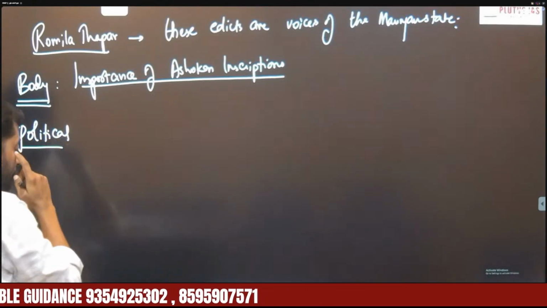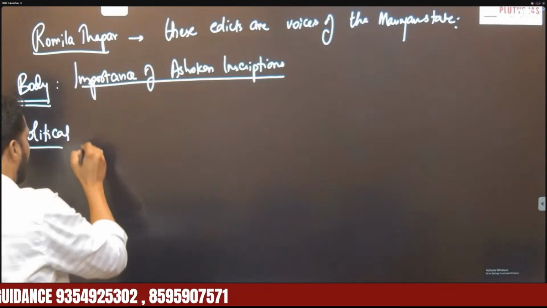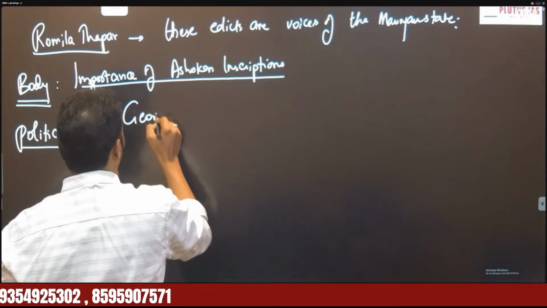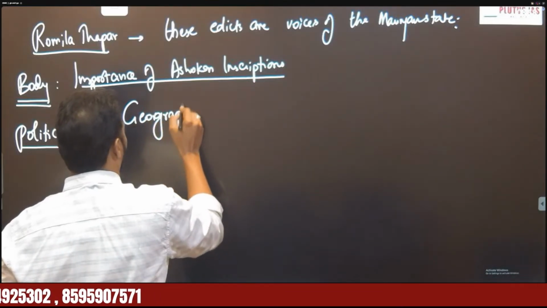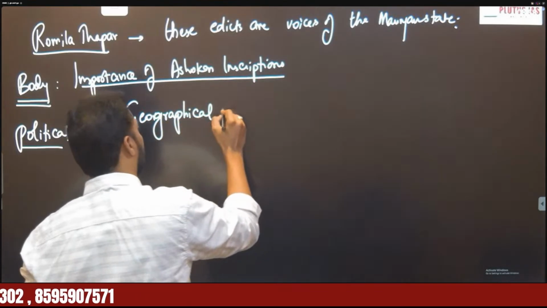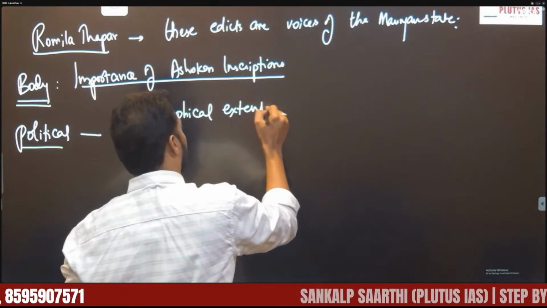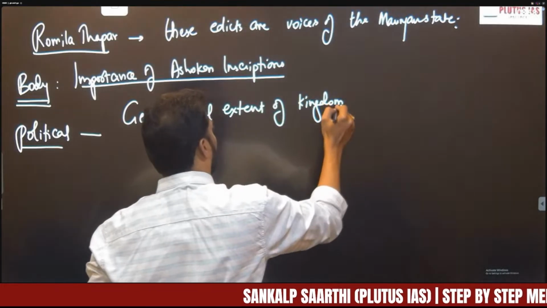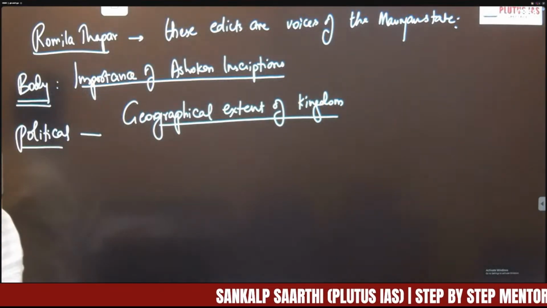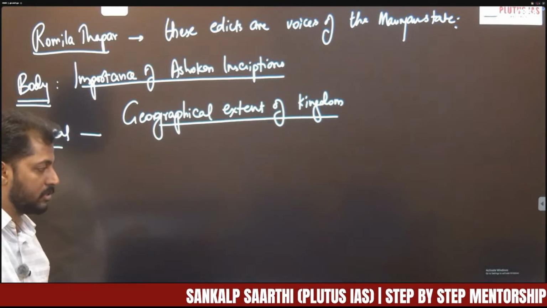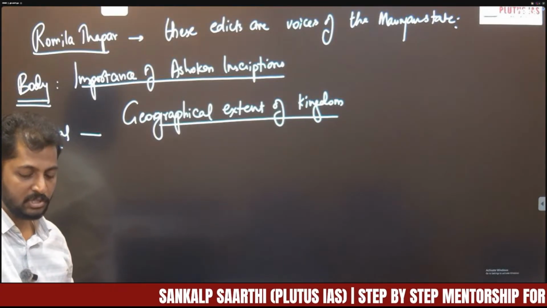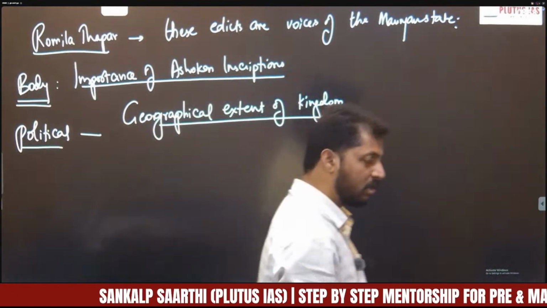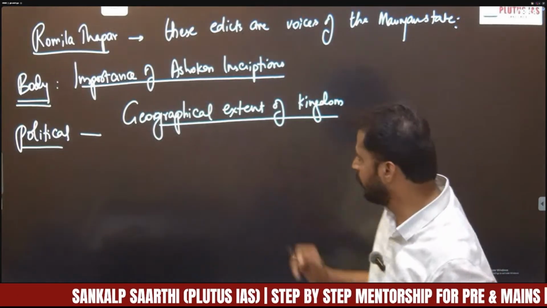So let us see the political importance. In political importance, these inscriptions give us information on the geographical extent of the kingdom. The first and foremost significance of these Ashokan edicts is that they give us information on the geographical extent of the Mauryan Empire.